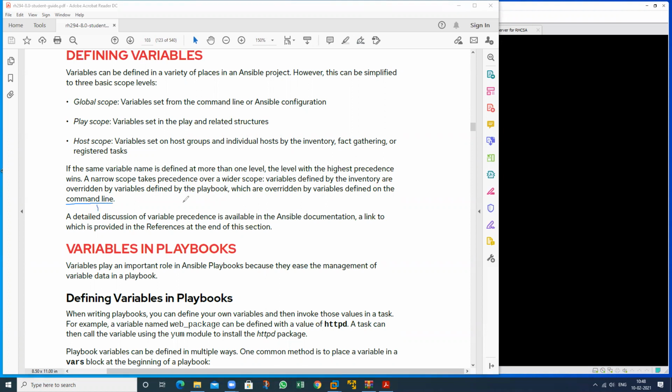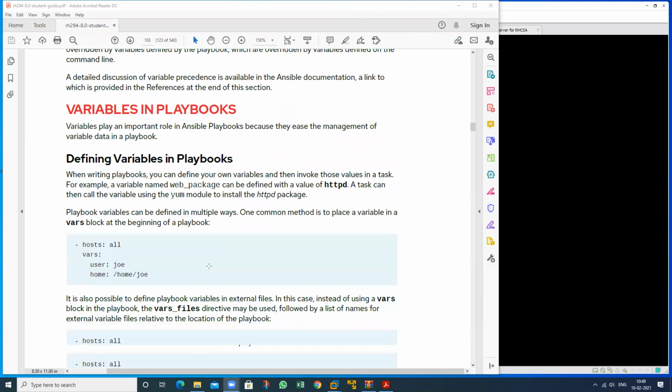After that, the playbook level variable takes second preference, and third preference goes to the inventory level variable. So this is the concept: if I define a single variable in multiple locations, what is the preference for that particular variable? We can define it in different locations, and that is the order of preference.